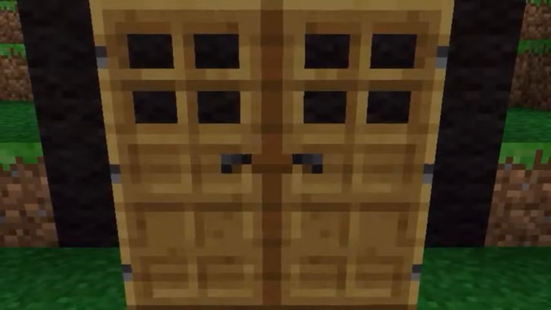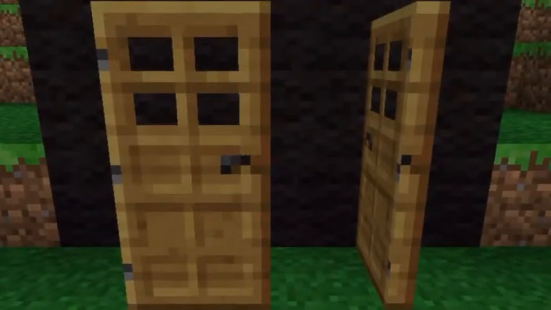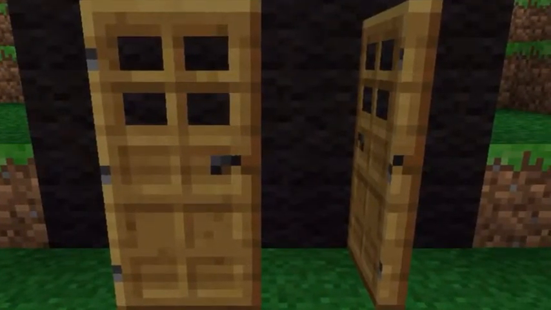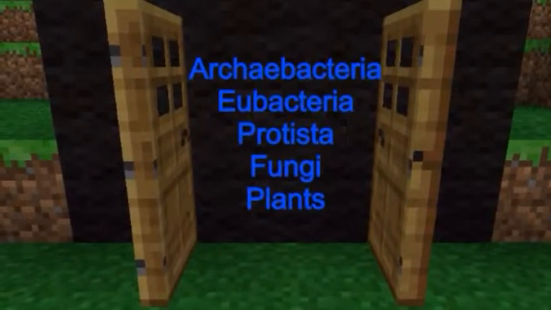I'm going to give y'all a brief explanation of the five kingdoms. Each of the five kingdoms can be thought of as unique because they have their own characteristics. The five kingdoms are eubacteria, archaebacteria, protista, fungi, and plants.